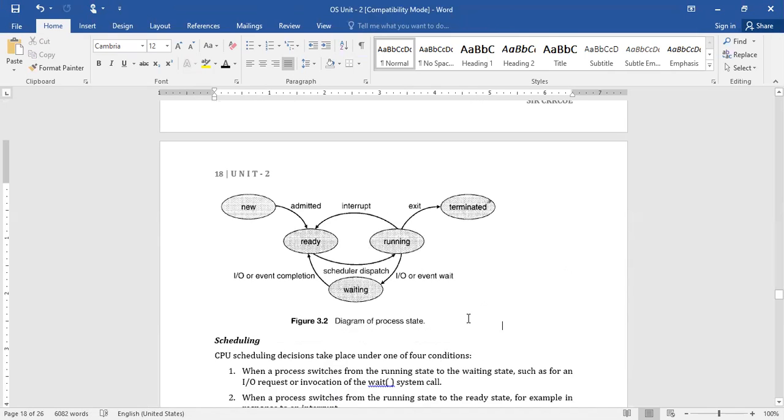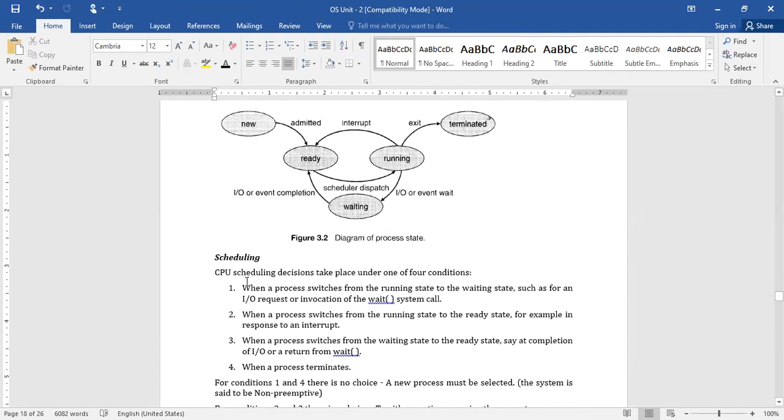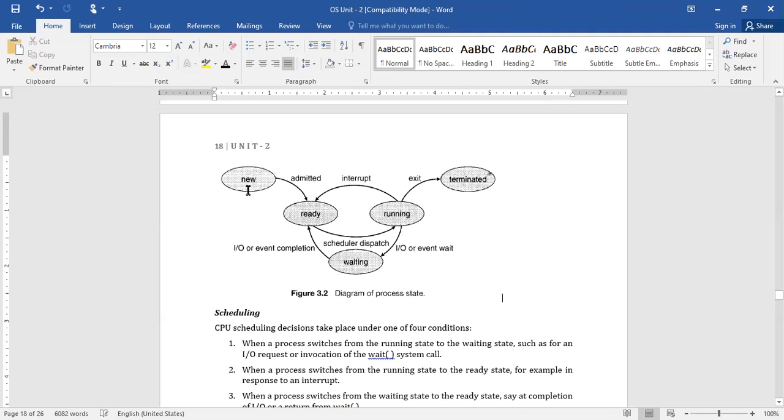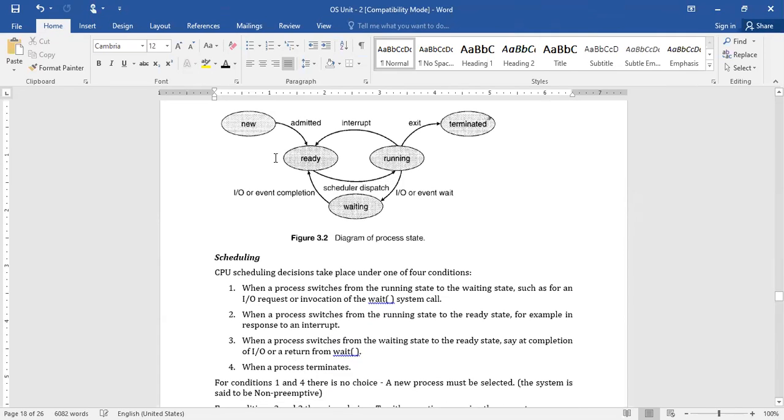Hope you are all clear with this. These 4 points are very crucial and essential for understanding the CPU scheduling algorithm. All of you, once again, look at the life cycle, what happens in this case, and when the CPU will become idle. So these 4 points you are supposed to read once again.